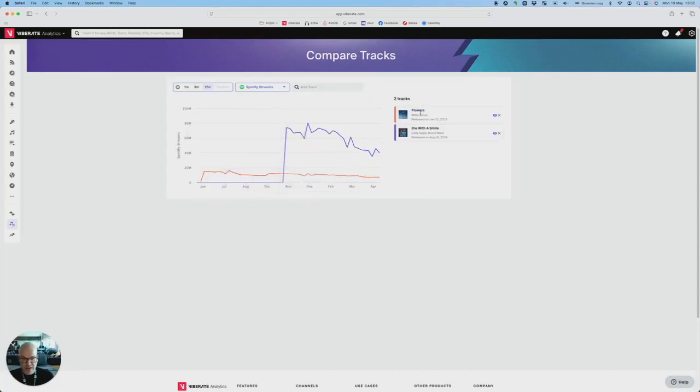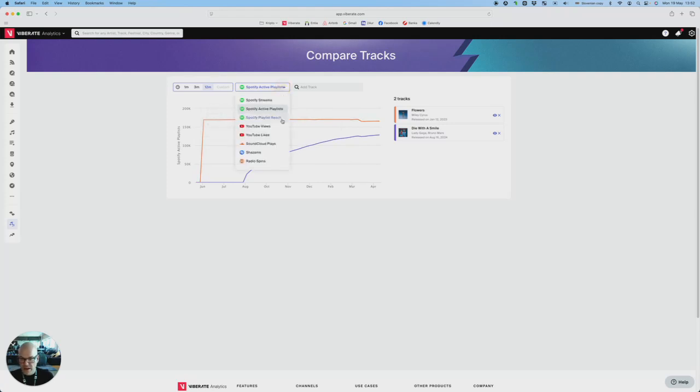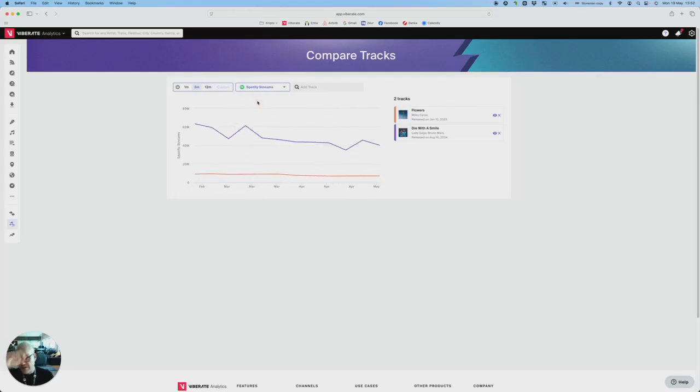So I have Miley Cyrus's Flowers, which is a slightly older song, actually a year and a half. So it already faded away, but you can see it just went straight to number 1. Let's switch to how many playlists have it. Yeah, this is a typical case. In this case, Miley Cyrus's Flowers has a better result because it has been out for a much longer period of time. Let's see YouTube views. We also have Shazams, radio spins, and you can select the time frame here as always. But the best benchmark has always been Spotify streams.